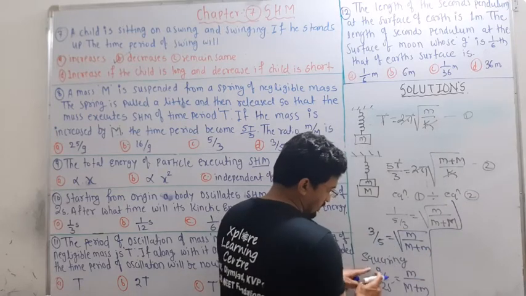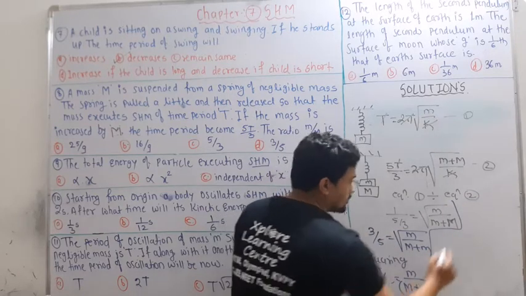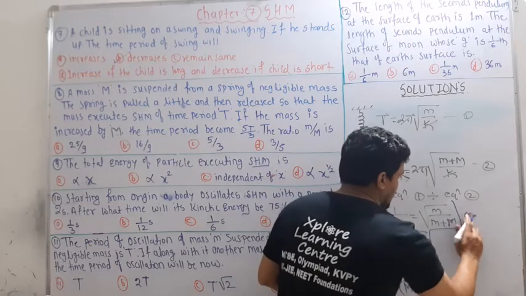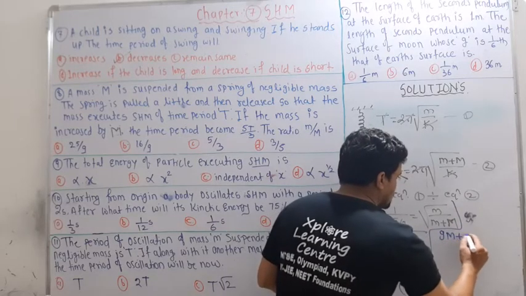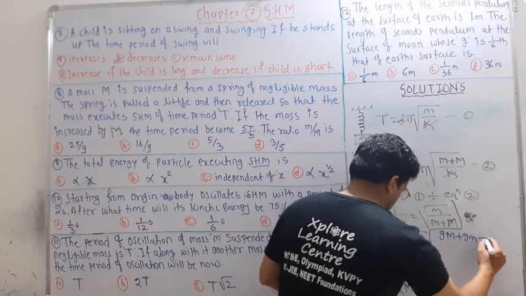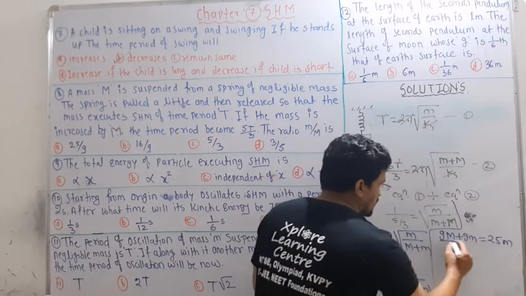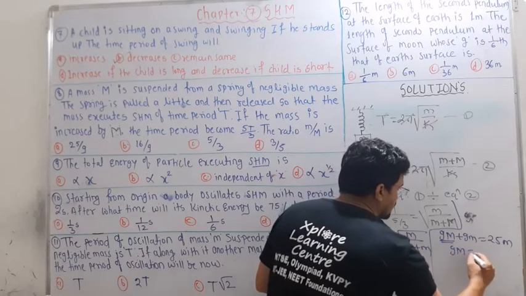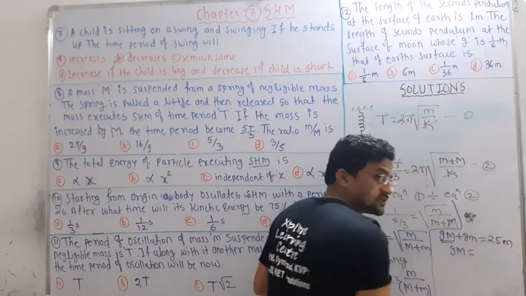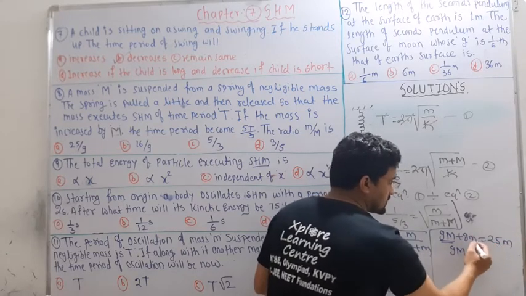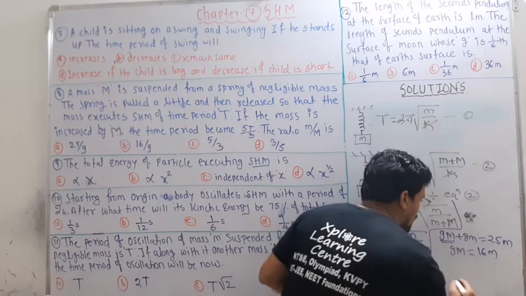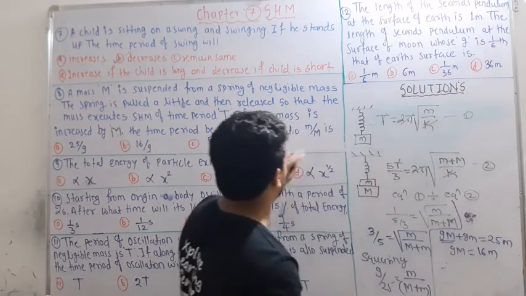So I will solve here. Just multiply 9 and this bracket, so it becomes 9m plus 9M is equal to 25m. Now keep this 9m here, take this to this side, it becomes minus, so 25 minus 9 becomes 16m. So what is the question asked?